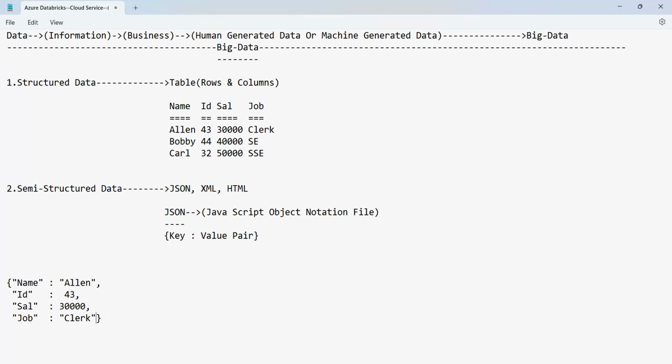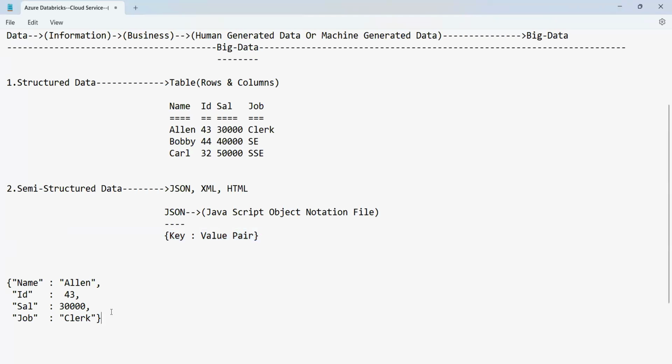So we call this data the JSON format, where it is a collection of key value pairs. This is the key and this is the value. Together they are called a key value pair.